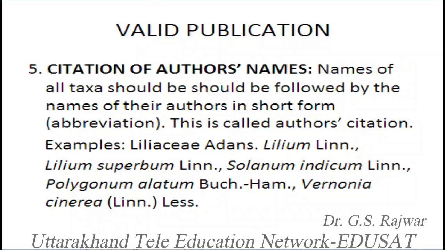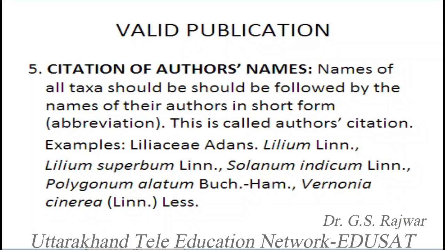So the name of each taxon should be followed by the citation of the author's name, and the author's names are always cited in short form or abbreviation. So this is called author citation.